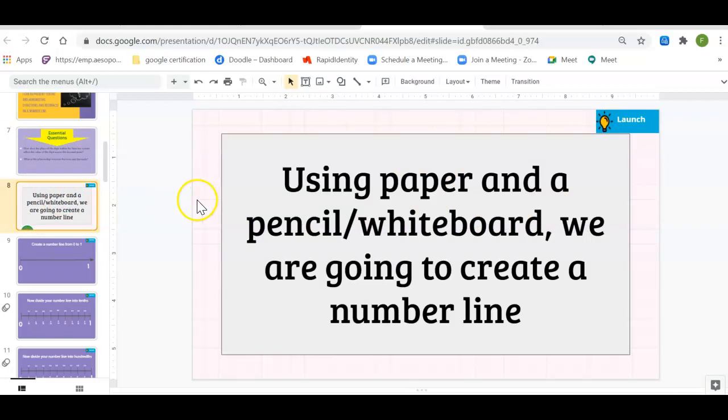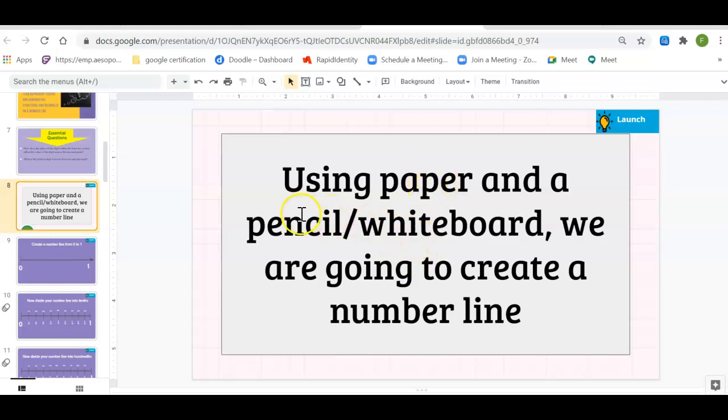So our first task is using paper and a pencil or a whiteboard. Some of you do have a whiteboard that we sent home in some of our supplies, so you can use that and a dry erase marker. If you don't have that, you're going to use paper. If you have loose leaf paper, you can use that. If you don't, then you can use your notebook.